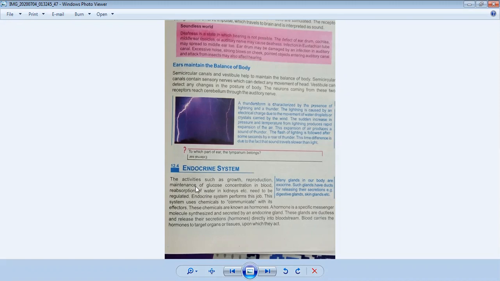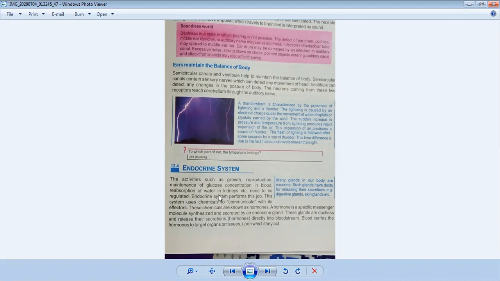These activities need to be regulated, and all these functions are regulated by your endocrine system.